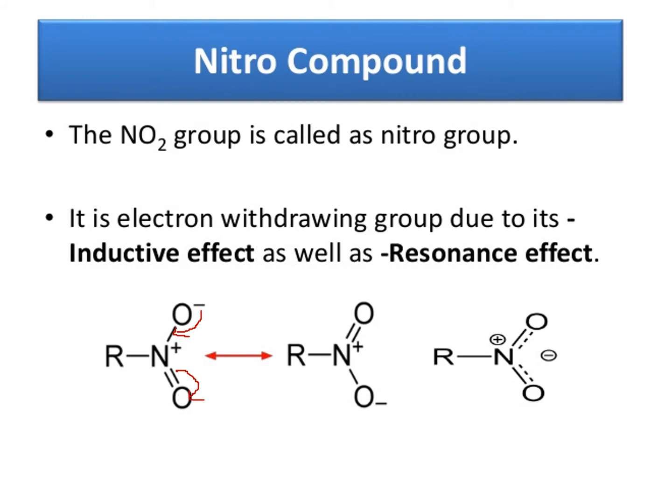Can we write like this? This is the structure. Let us see once again. Here the pi bond is in this position, and in the second case the pi bond is here. Means from these two structures we can write like this, where 5 electrons are moving from this oxygen to this oxygen. This is the resonance effect.